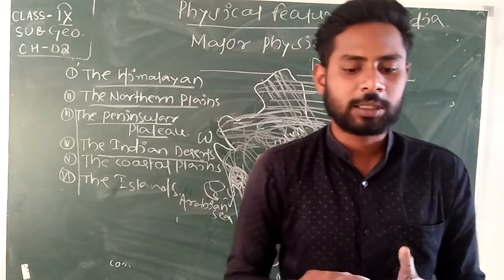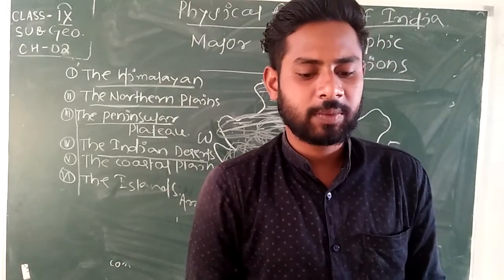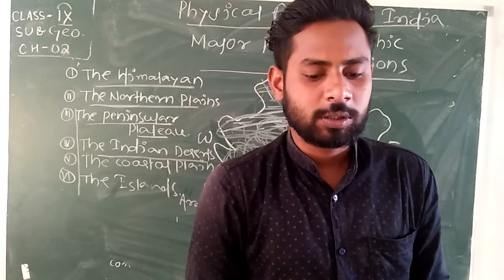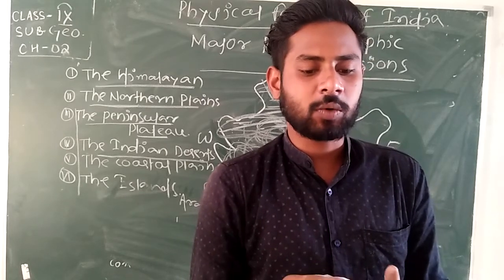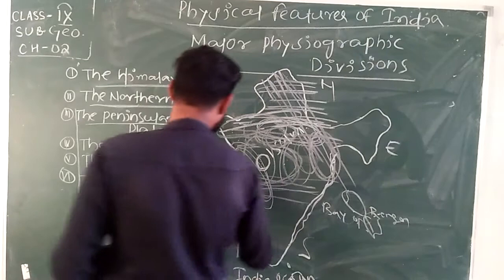On the west, the coastal strips are divided into Konkan, Kannada plain, and the Malabar coast from north to south.